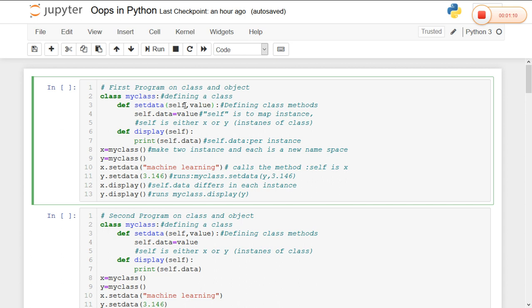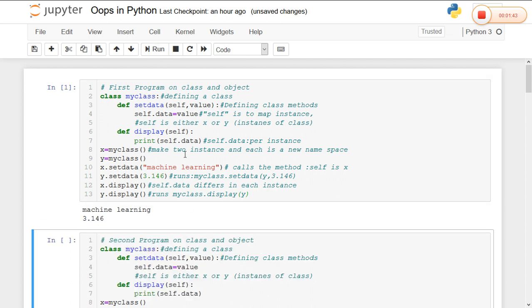So while defining the class methods, I am passing the parameter self along with the value, and self.data equal to value. That is, self is to map the instances, and self is either x or y. Here x or y is the instance of a class. After the setData method, I define the display method to print the values, and this is object creation. Here x is one of the objects for my class and y is another object for my class. So I am calling the setData method with one object and the setData method with another object, and I am displaying the values. So this is the basic example of class and object in Python.